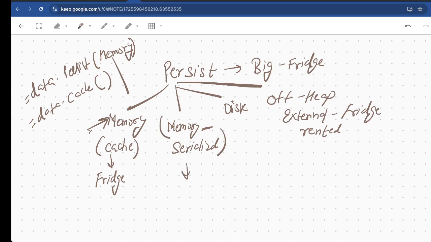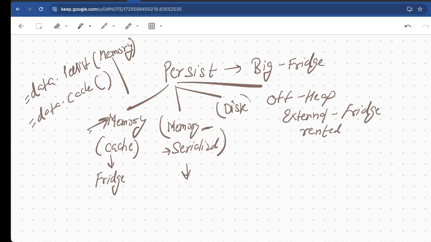What happens in this one is, if our data is big enough and we are not able to hold it in the cache, in the memory, or in the fridge, what are we going to do? Let's take an example. If I want to store Amul butter in the fridge and it does not have the capacity, I can melt the butter. I can serialize the butter and then store that item in the fridge. The third is disk.